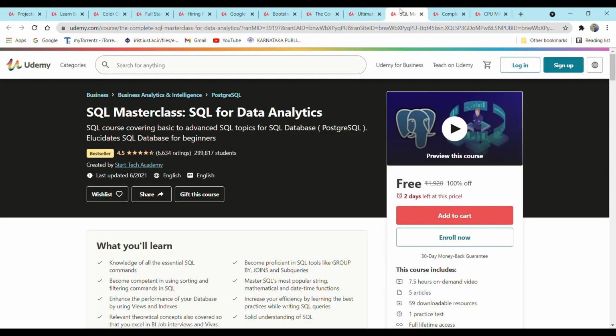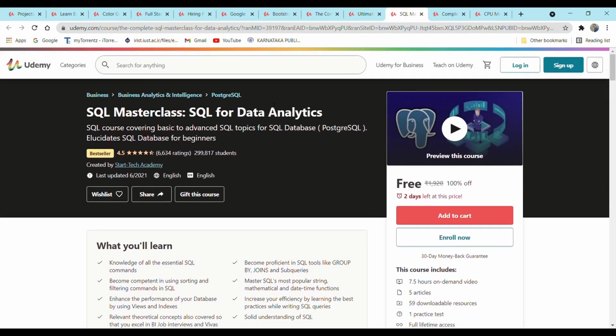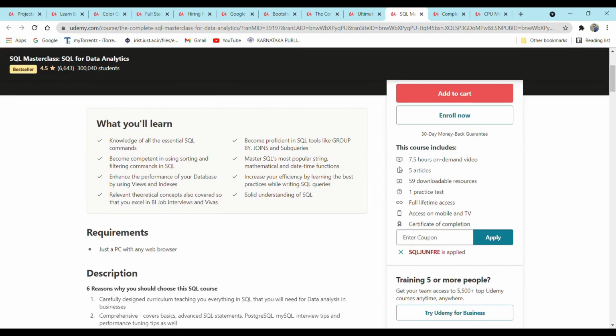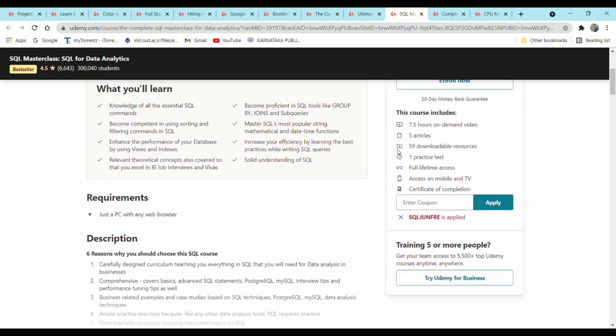So the next course is SQL Masterclass, SQL for Data Analytics. So in this course you will gain knowledge of all essential SQL commands and become competent in using sorting and filtering commands in SQL. Apart from that, you will learn to enhance the performance of your database by using views and indices. So if you are interested in SQL, then please do enroll. 7.5 hours is the course duration, and 4.5 is the rating, and also there are 59 downloadable resources and one practice test for your improvement.